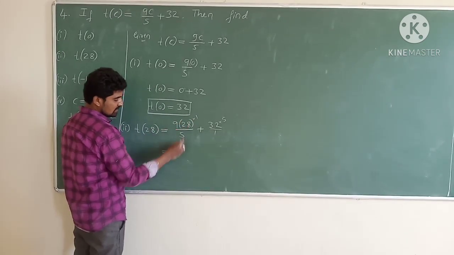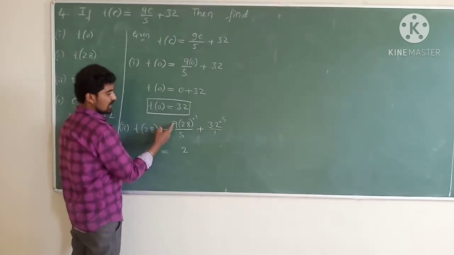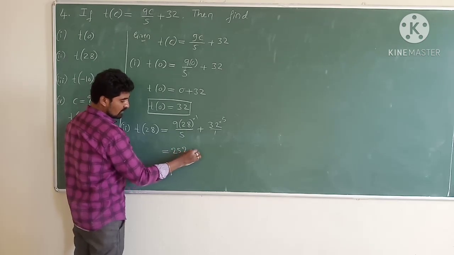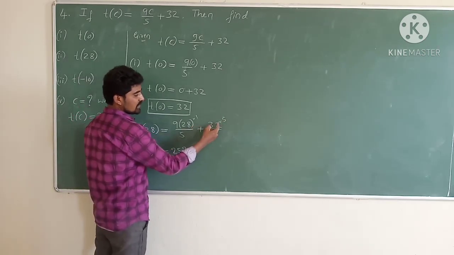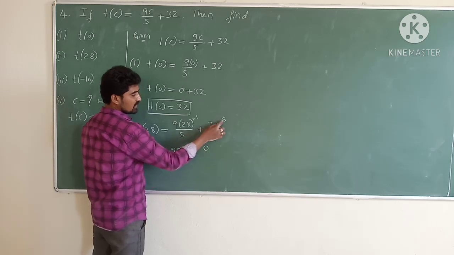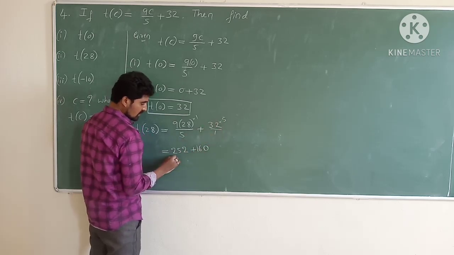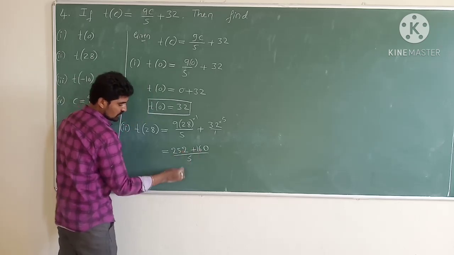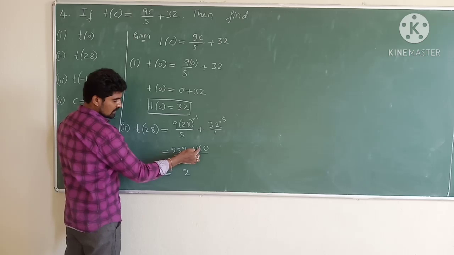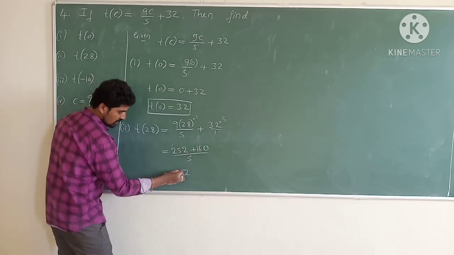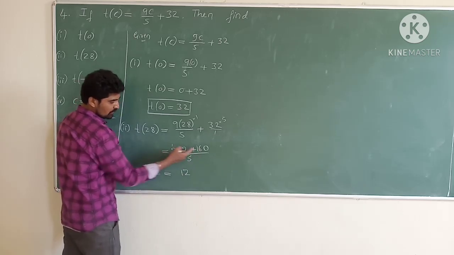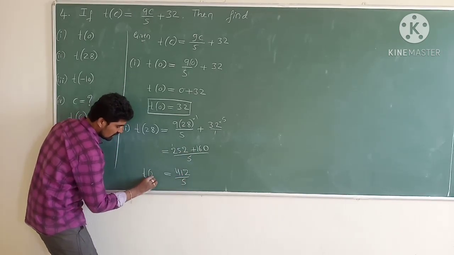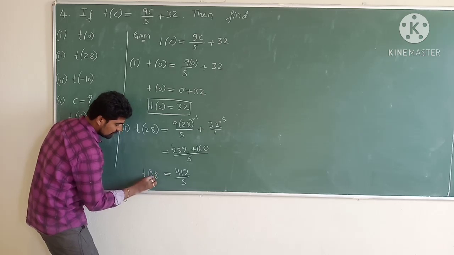9 8s are 72. 9 2s are 18. 18 plus 7 is 25, plus 30 - 5 times 5 is 25... 5 2s are 10, 5 3s are 15. 15 plus 1 is 16, divided by 5 which is equal to, so 0 plus 2 is 2. 6 plus 5 is 11. So 2 plus 1 is 3, 3 plus 1 is 4. So 4 12 divided by 5 is the value of t of 28.